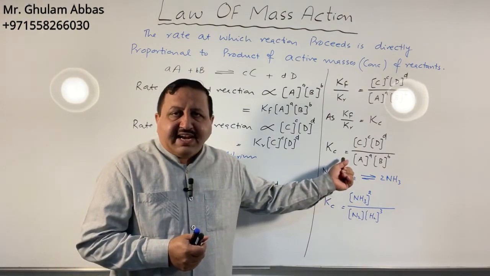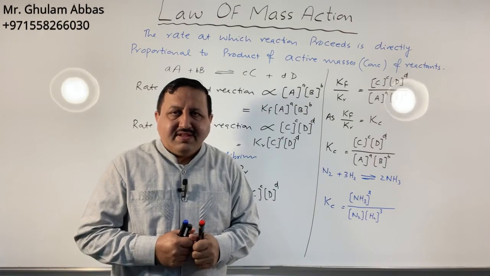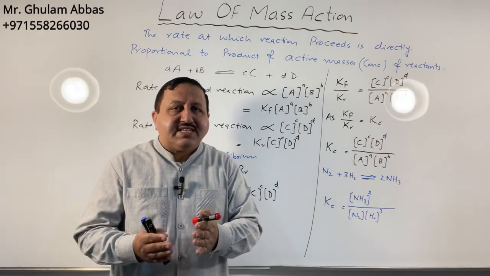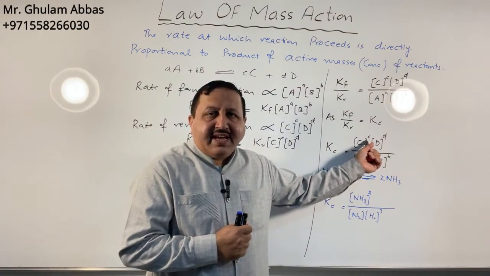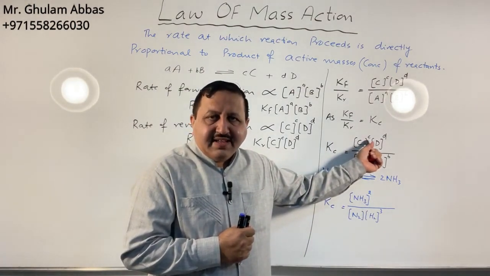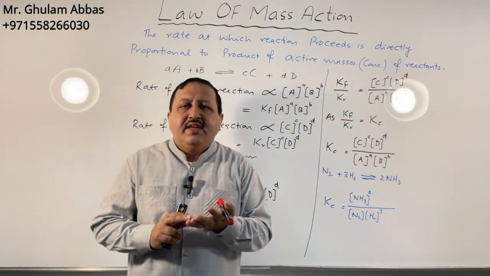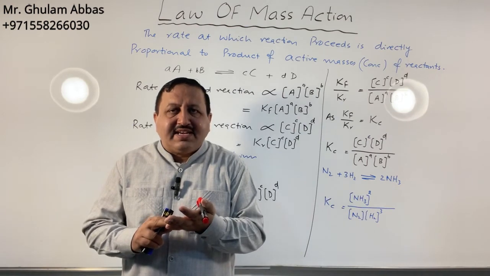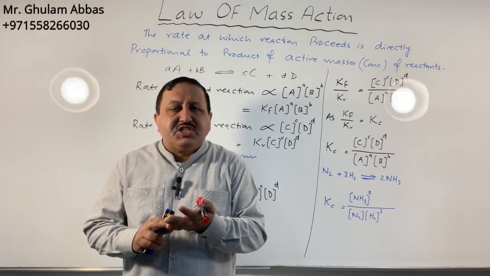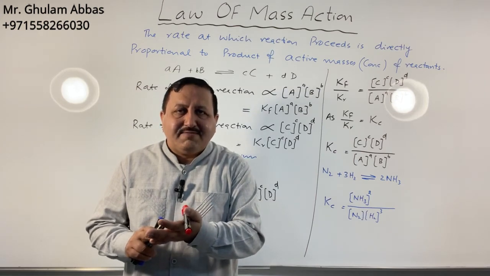We can also say that if Kc is greater than 1, under what condition will Kc be greater than 1? If the numerator is larger than the denominator. Or we can say that if the concentration of products is greater than the concentration of reactants, then Kc will be larger than 1.